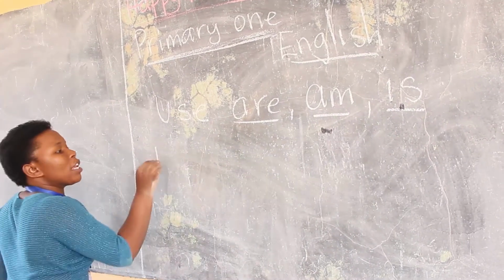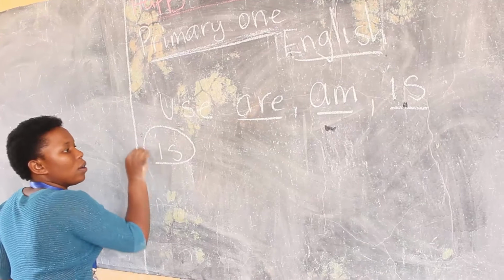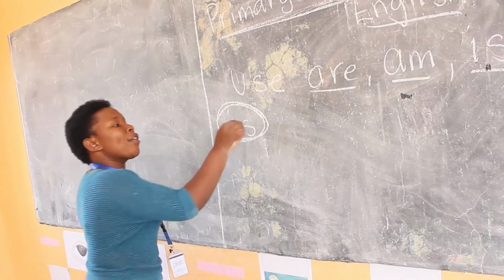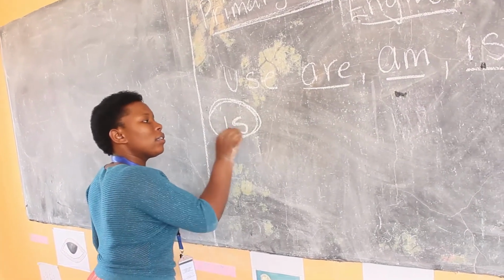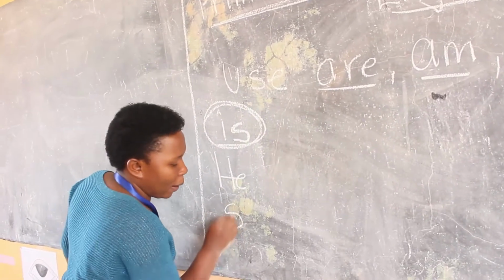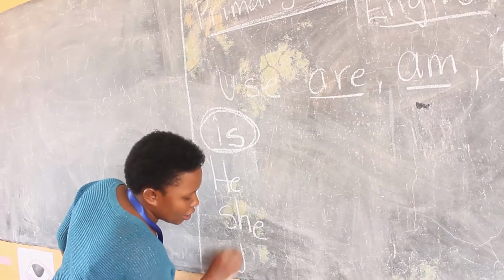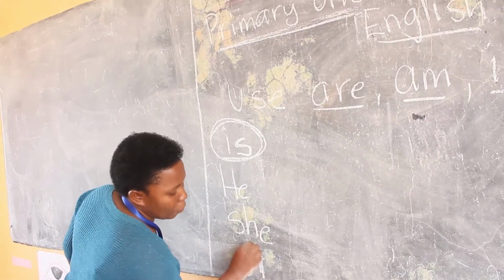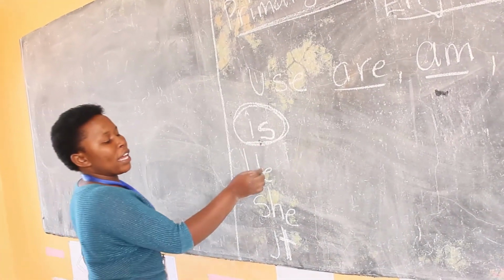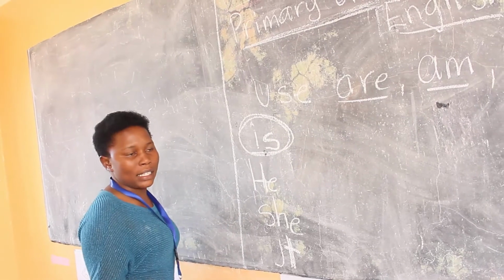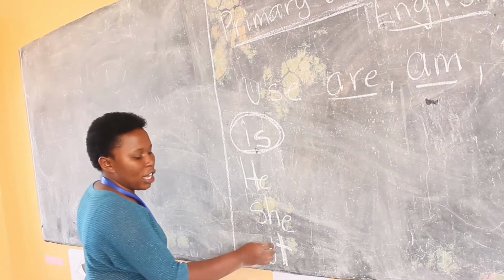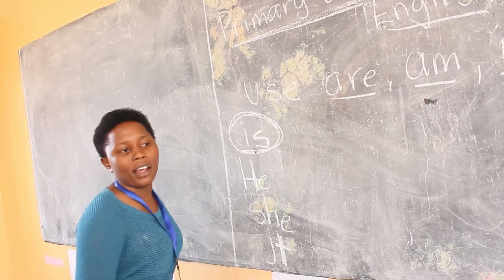Okay, let's start from is. Let's start from is. When do we use is? We use is when we have he, she, it. That is the time we use is, okay? Now, he means boys or a man, isn't it? She means a woman or a girl, isn't it? Then it means animal or something else, isn't it?